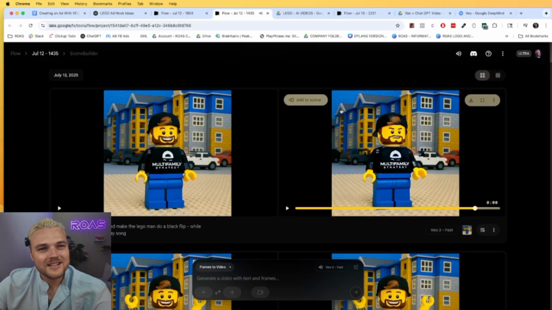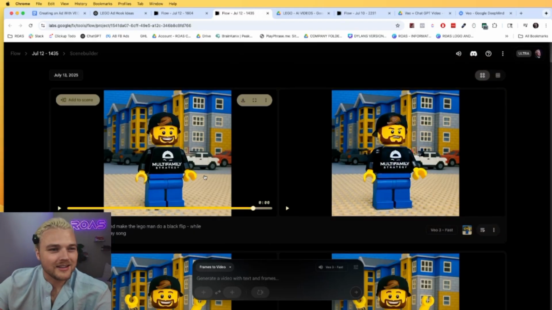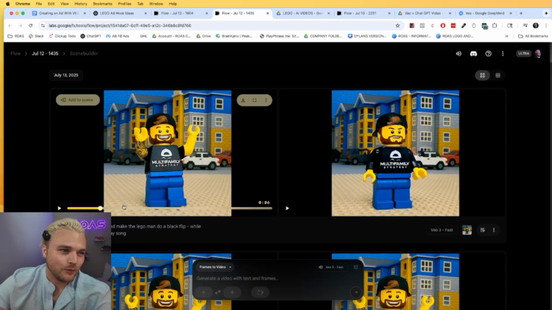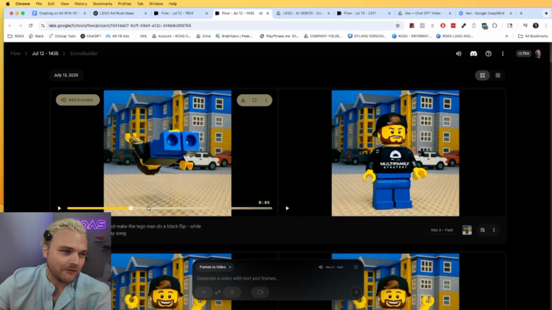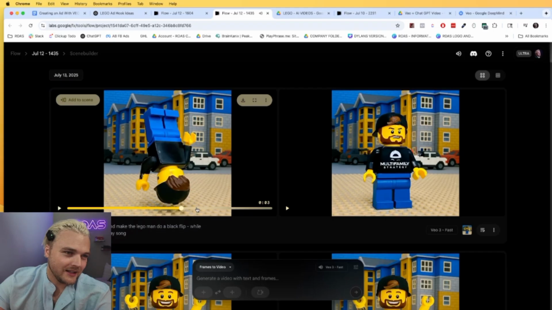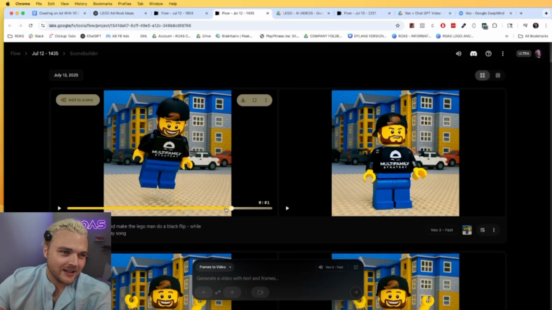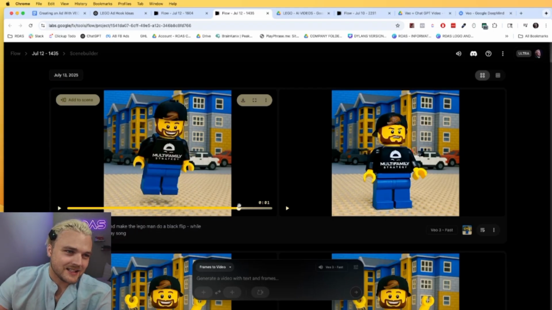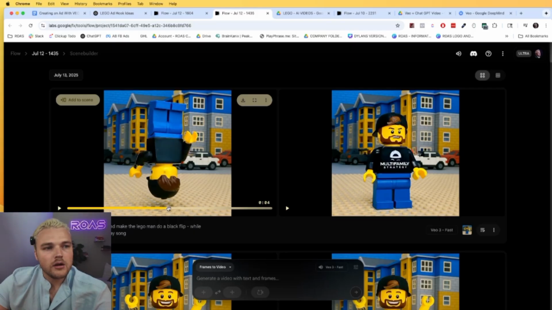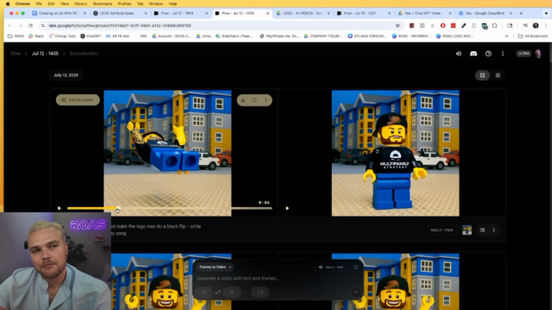Yeah, so this is interesting. When we look at this, it came out really weird, right? Like he's doing a backflip, but he doesn't really land it. And again, the idea is just like, oh, AI sucks. No, what sucks is I gave it a really bad prompt.